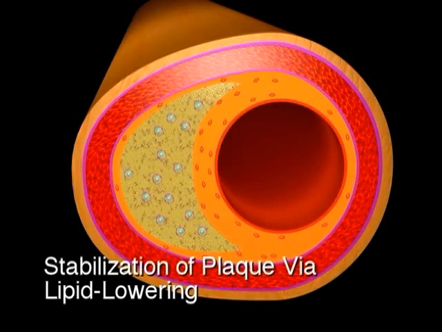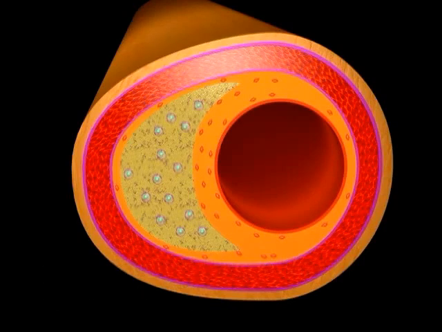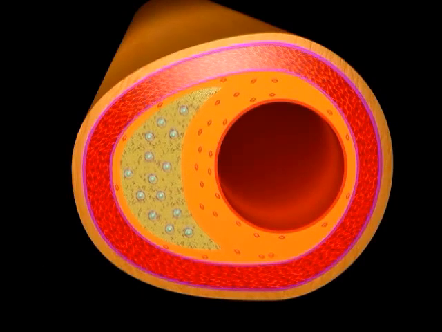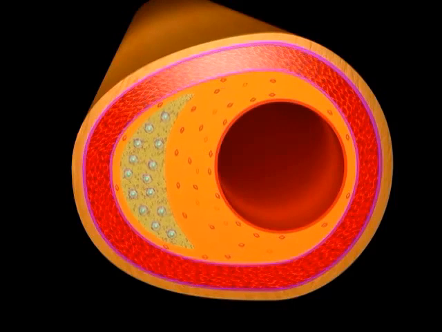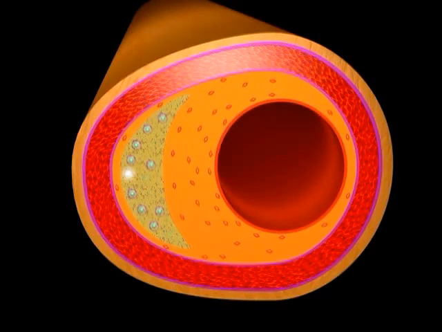When we intervene to lower the risk factors such as low-density lipoprotein, it gives a chance for the lipid to leave the plaque's central core and allows the inflammatory white cells to depart or die by apoptosis. That gives a thickened fibrous cap and an uncompromised lumen, which will yield a stable and asymptomatic plaque.